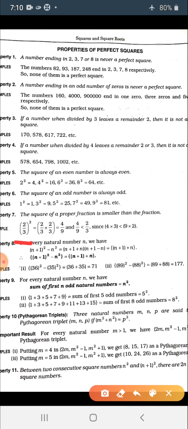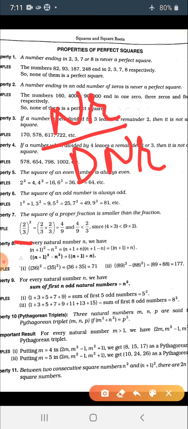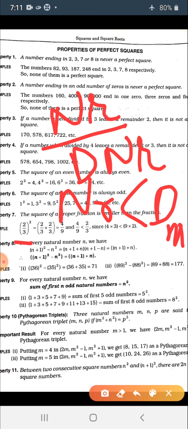You must know the definition of a proper fraction: when we write numerator by denominator, and the numerator is lesser than the denominator, then the fraction is proper.